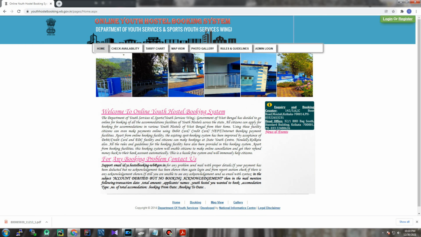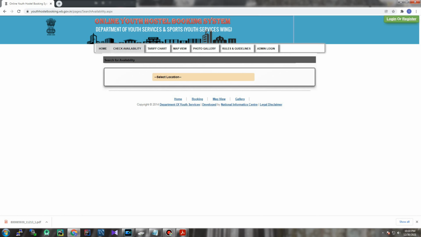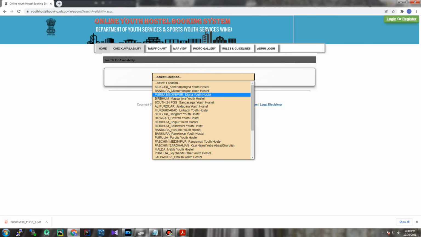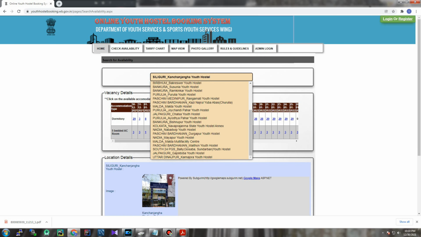Alright guys, so to book a room in Youth Hostel West Bengal, you have to first visit their official website, that is youthhostelbooking.wb.gov.in. To check the availability of the rooms inside the hostel, there is an option called check availability. Once you click on the check availability button in the Youth Hostel online booking portal, you will see the availability of the different kinds of rooms inside the hostel. First you have to choose the exact location of the hostel, and inside the hostel you can see the different kinds of rooms and how many rooms or dormitory beds are present for that particular hostel.